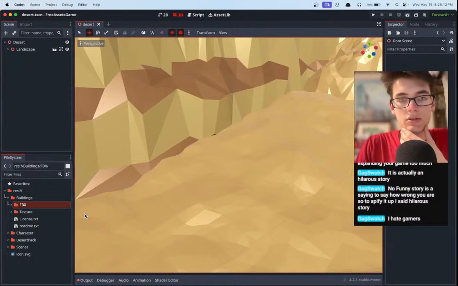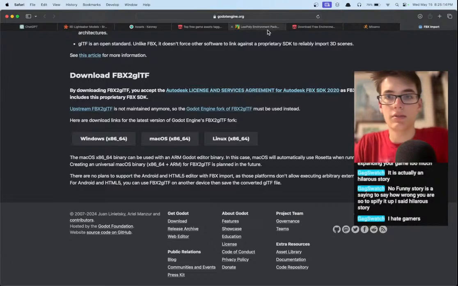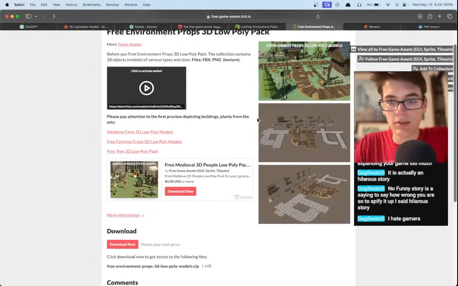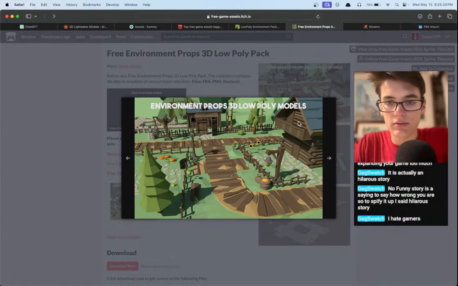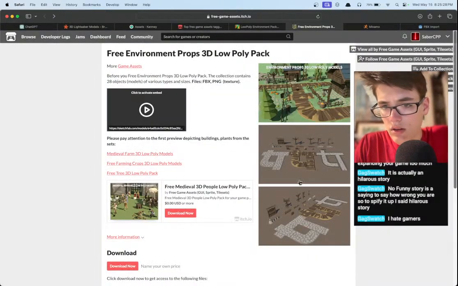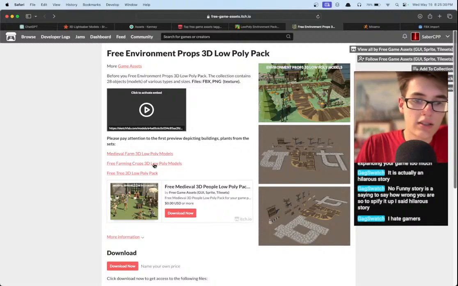Let's go back to our asset page where we download this from and make sure they didn't scam us. I mean, we didn't pay any money, so they didn't scam us, but look, house. Where's my house? Oh, but maybe this is just the roads? Maybe they actually did scam us.